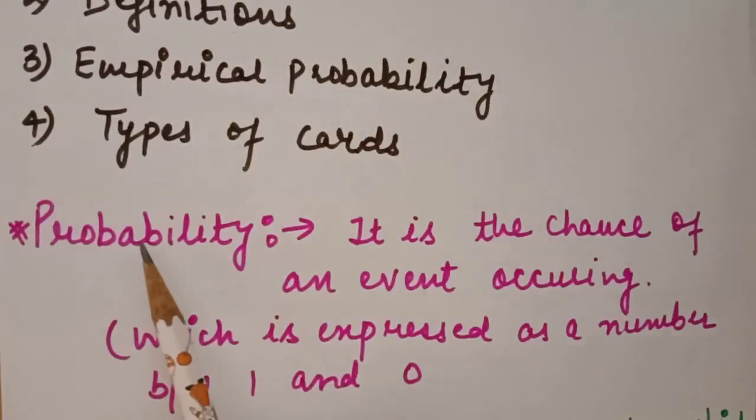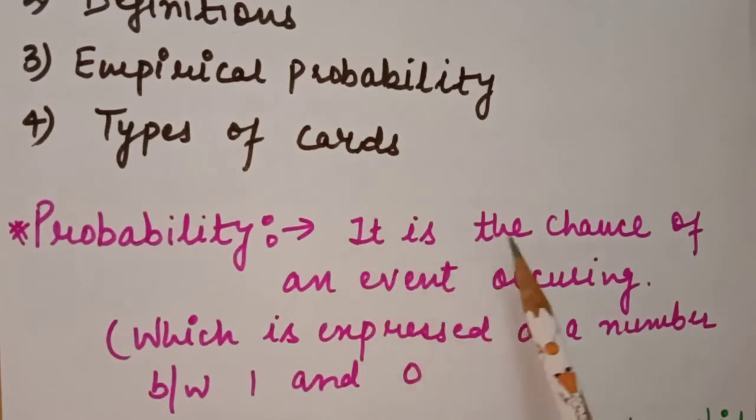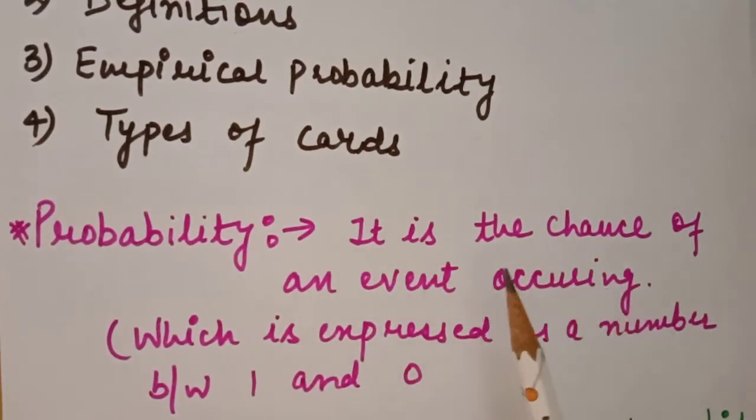First definition is, what is probability? Probability is the chance of an event occurring. It means the happening of a work or the happening of anything. We call it probability. It is the possibility of something happening or not happening, so it means the chance of an event occurring or the chance of an event not occurring.